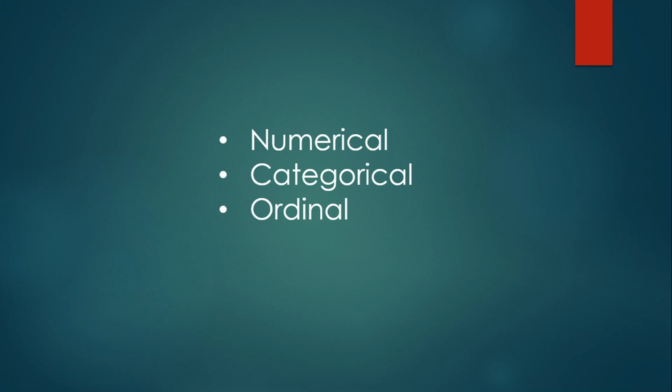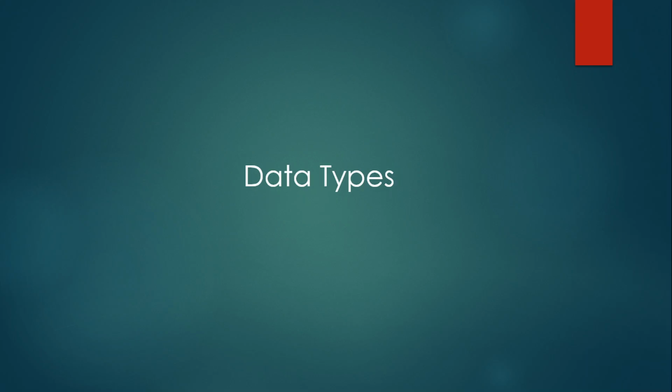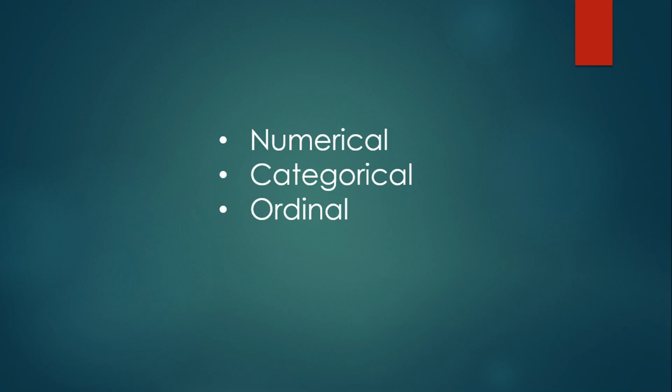So categorical data cannot be measured up against each other, and ordinal data can be measured up against each other. By knowing the data type of your data source, you will be able to know what technique to use when analyzing them. We will learn more about statistics and analyzing data in the next videos.